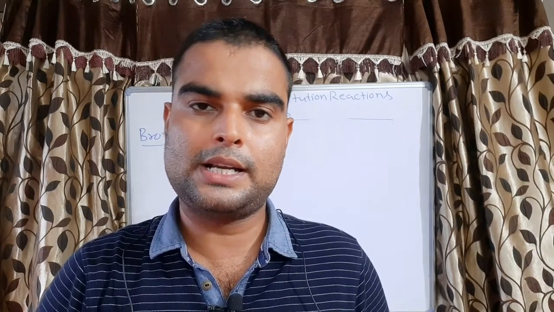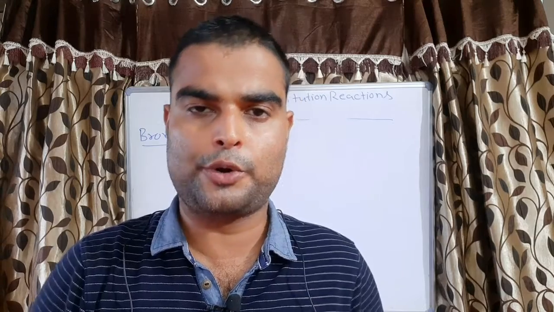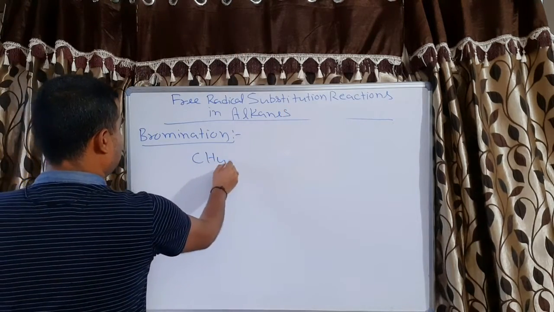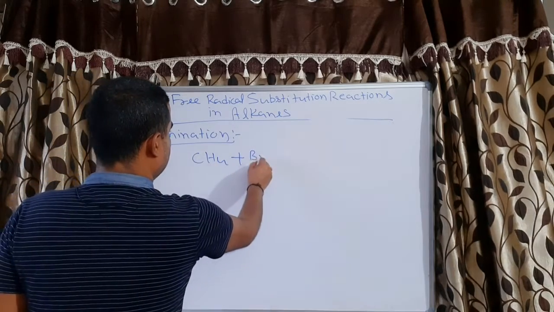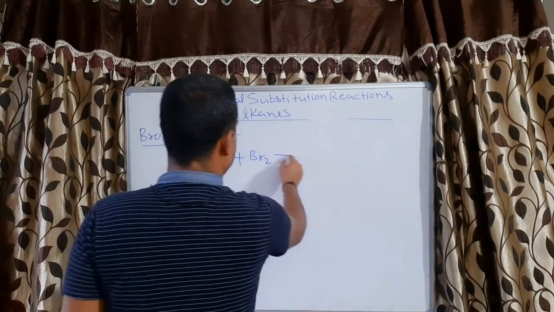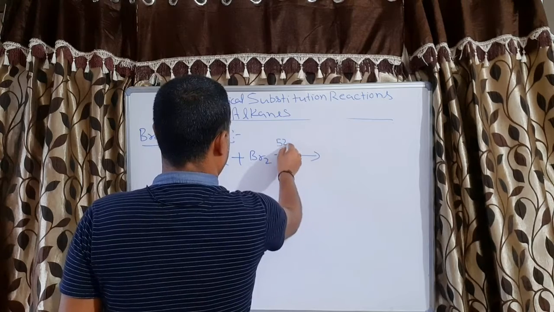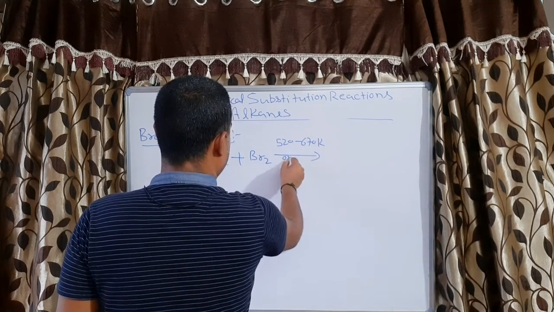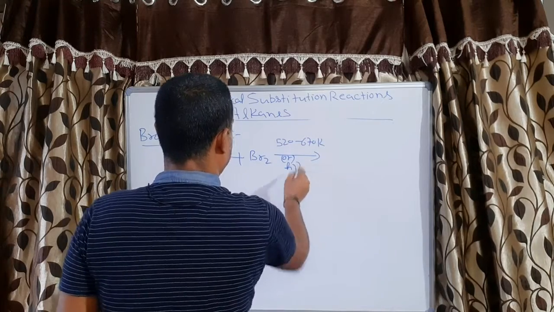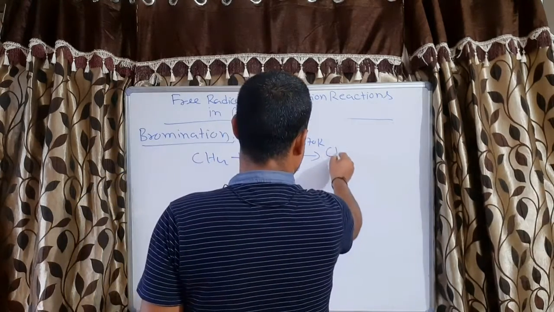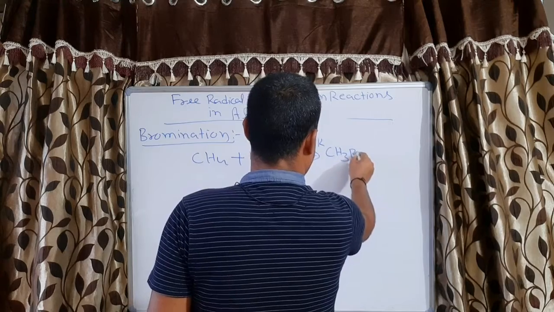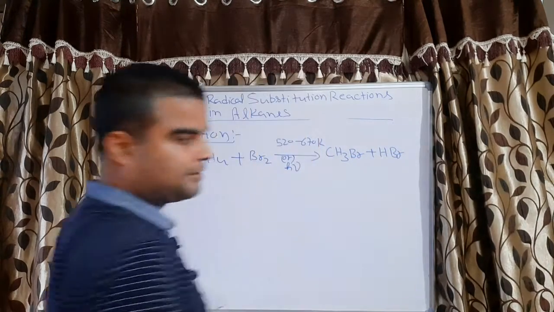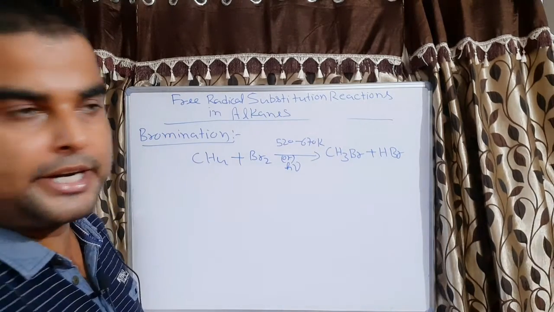It also occurs in the same way as chlorination. CH4 plus Br2, 520 to 670 Kelvin or sunlight, it will give CH3Br plus HBr.